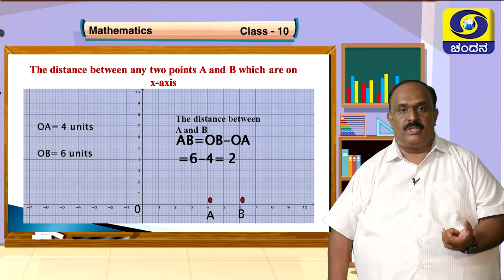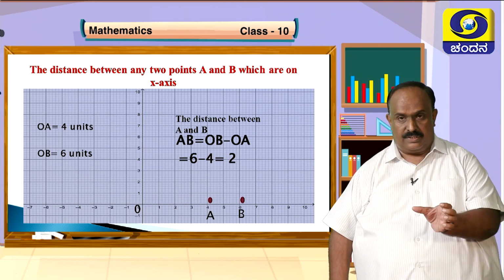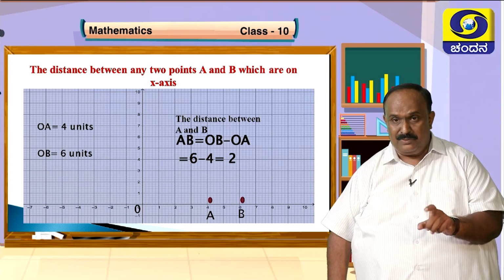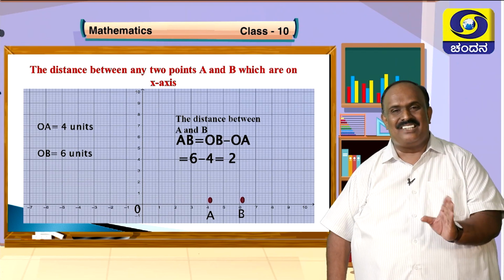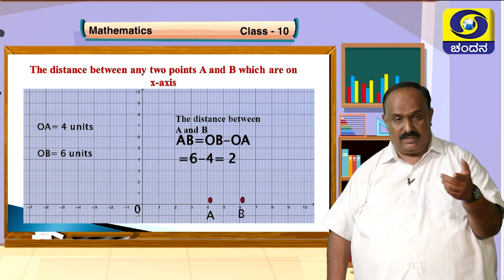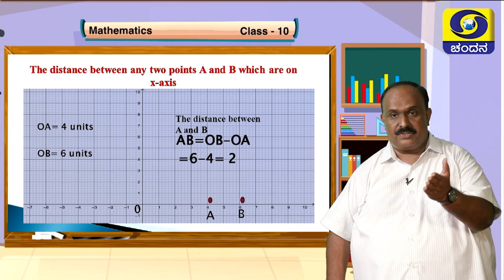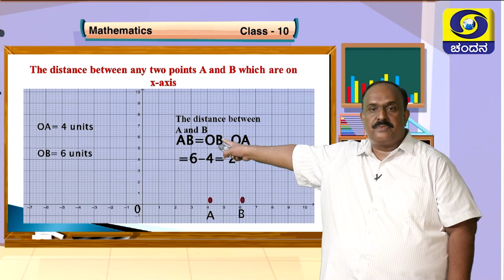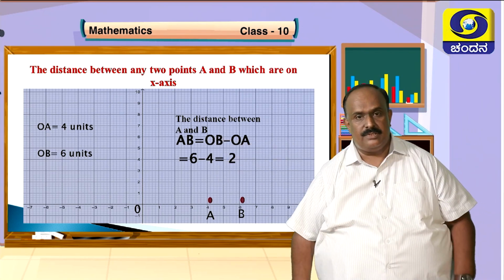That's the point. So, AB, that is the segment. So, the distance AB, again I am telling you, we are not using an instrument. So, it is OB minus OA. Look at the other part of the graph, OB is 6 units, and OA is 4 units, 6 minus 4 is 2 units.